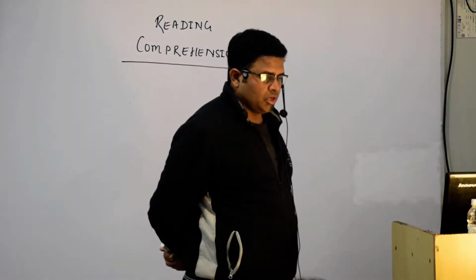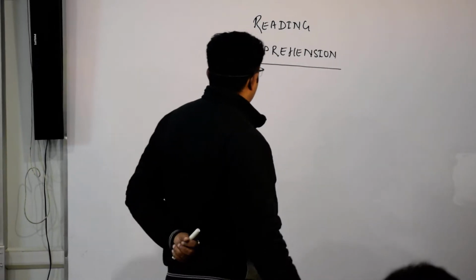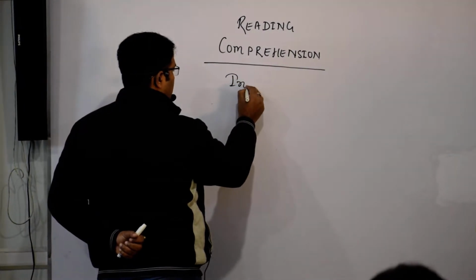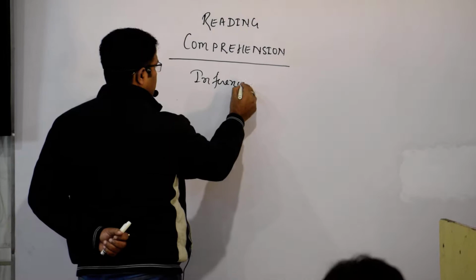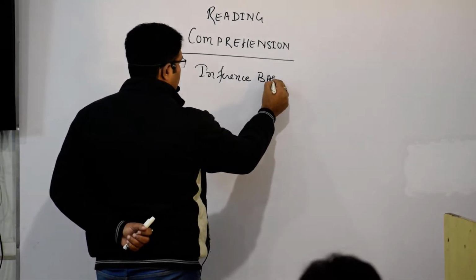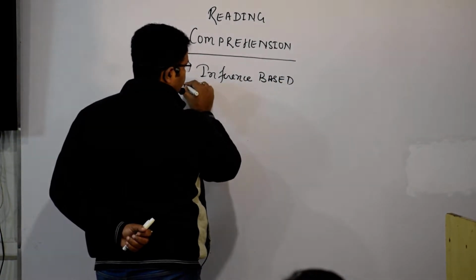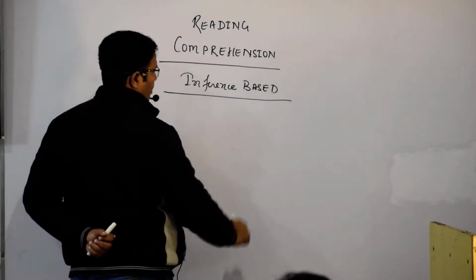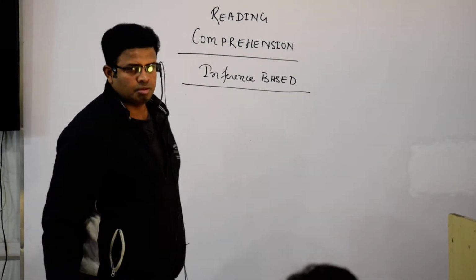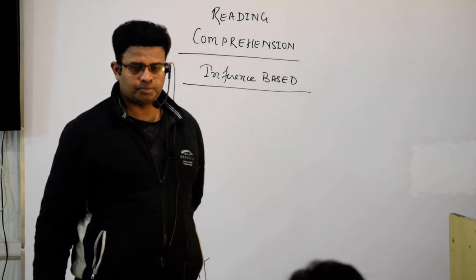The first one we are going to see is inference based. Understood?